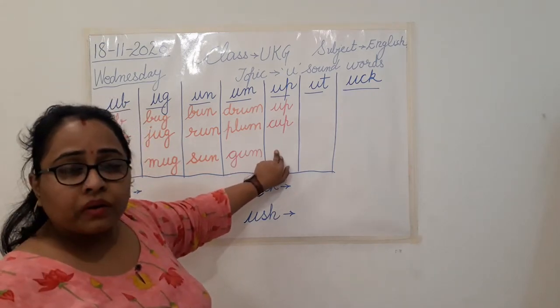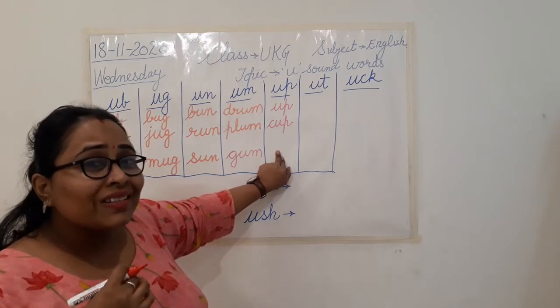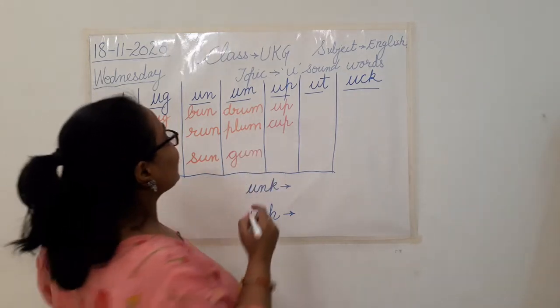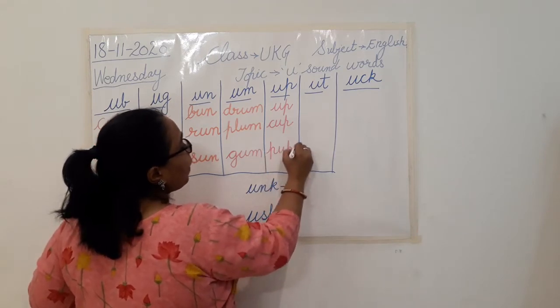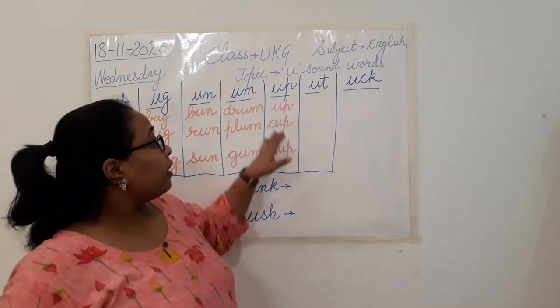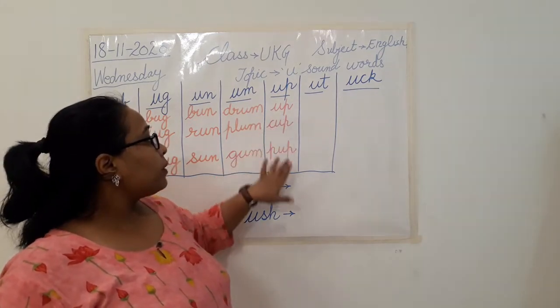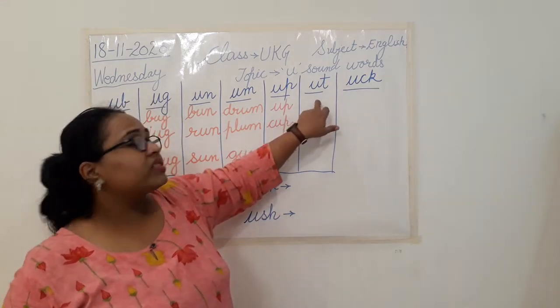One is up, cup, and baby of a dog is called pup. Yes, again an up sound word. So up, pup. So the three up sound words, the rhyming words are up, cup, pup. Understood? The next sound we have is at.